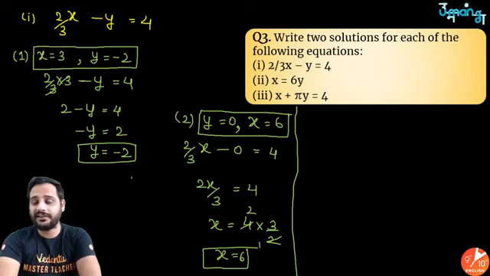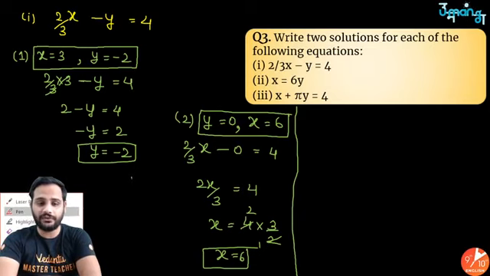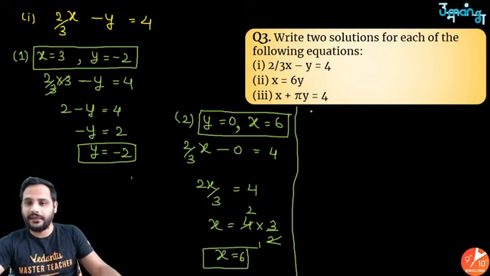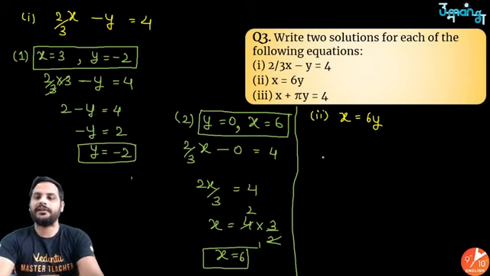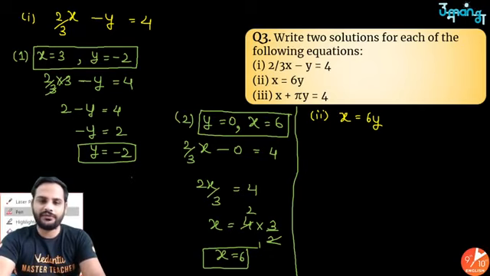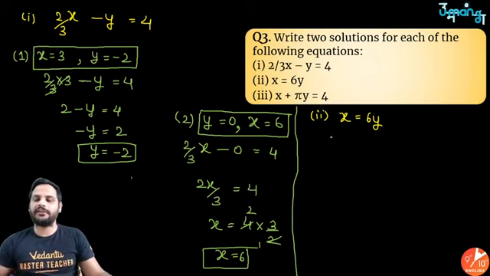But it is not necessary that you have to take only these values which I have taken here. Not necessary at all. You can assume any value you want. Next question, what do we have here? x is equal to 6y. You can assume anything. So let us take x is equal to 6y.